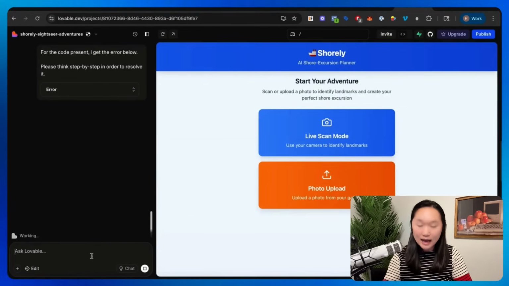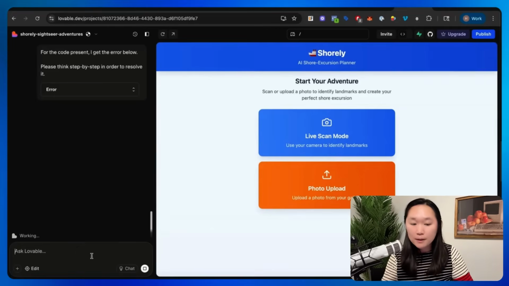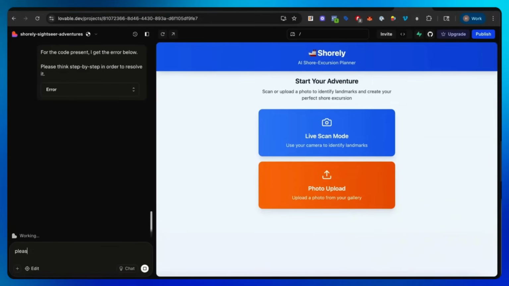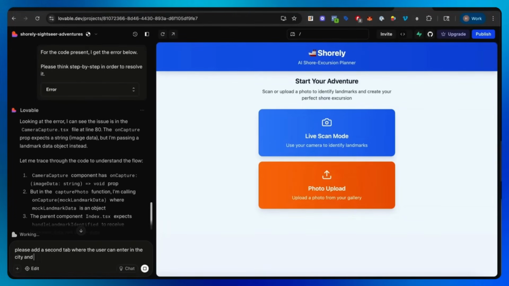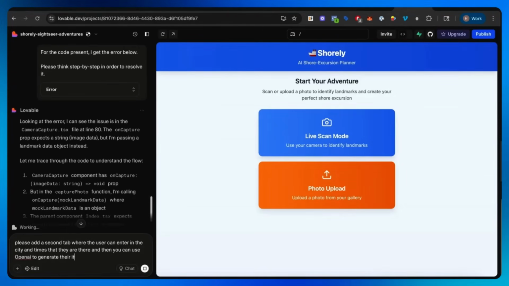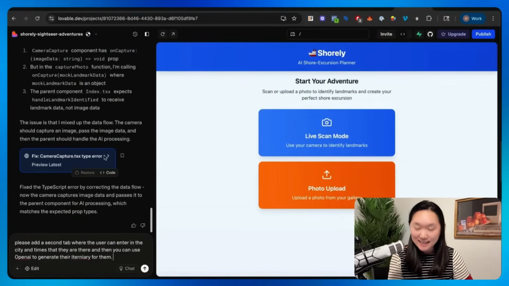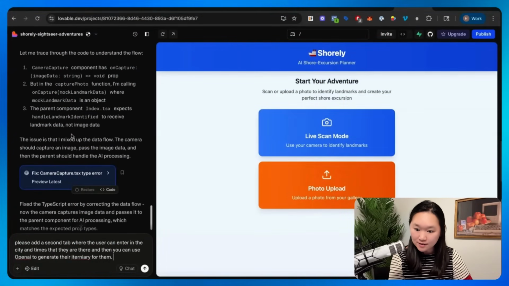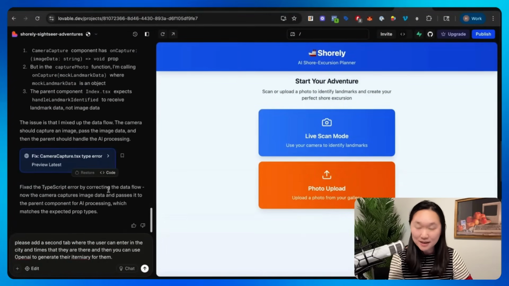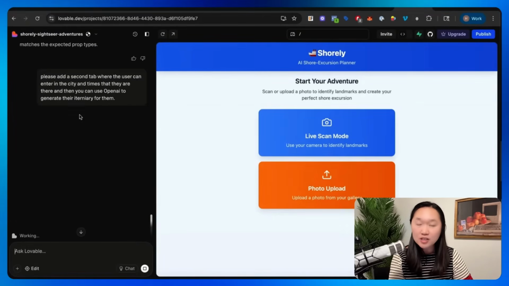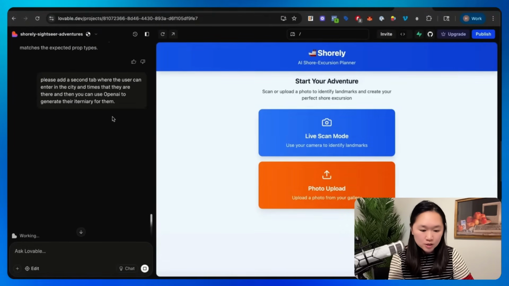And I'm also going to ask it to add a different tab for the itinerary. Okay, it looks like after I just clicked on fix error, it has fixed the error in the app by itself. Now I can just go back and forth with Lovable to create the app that I want.